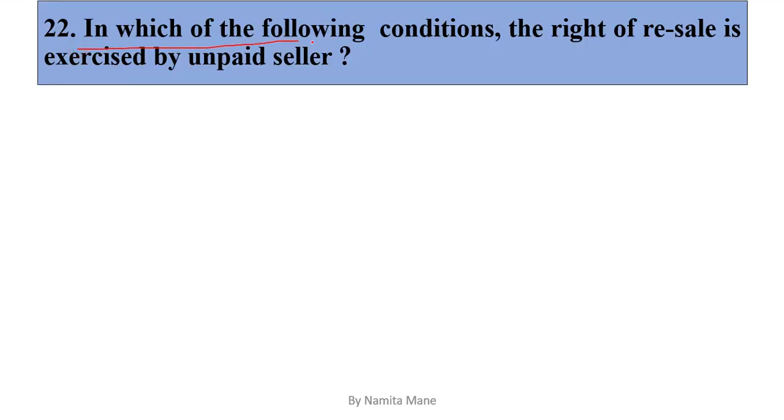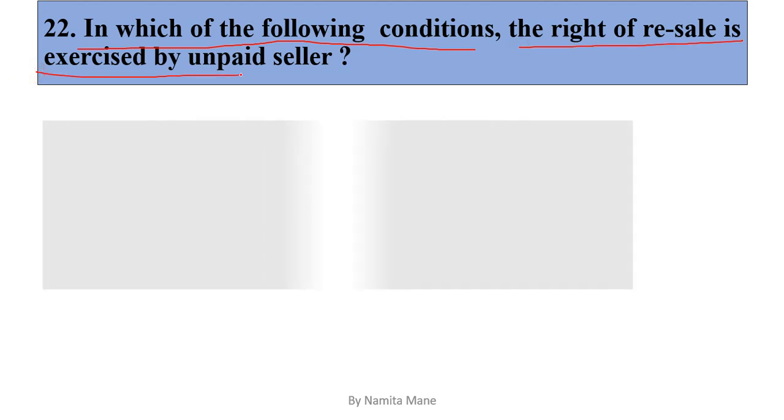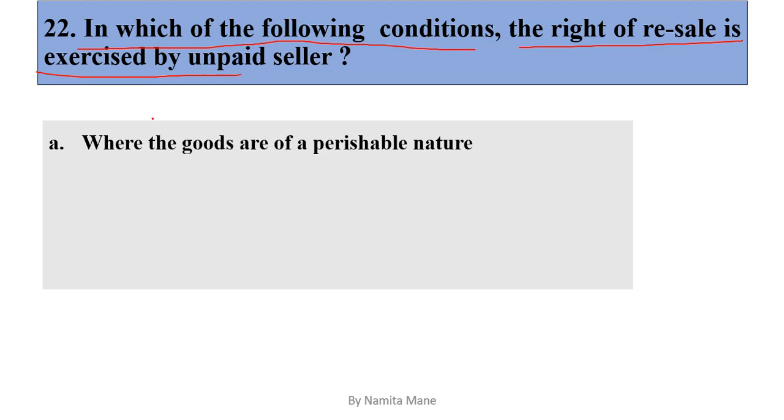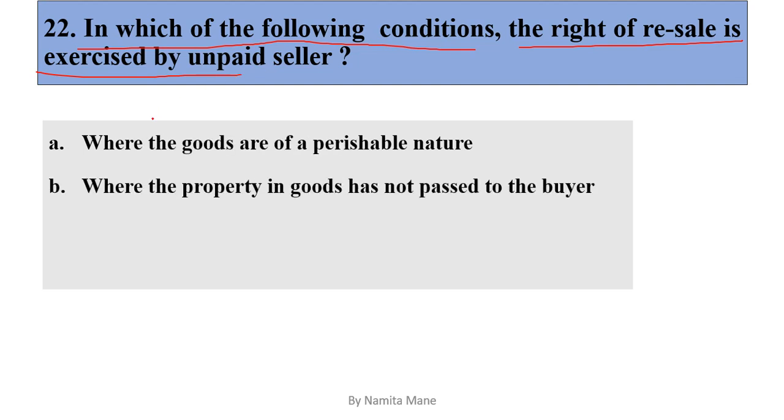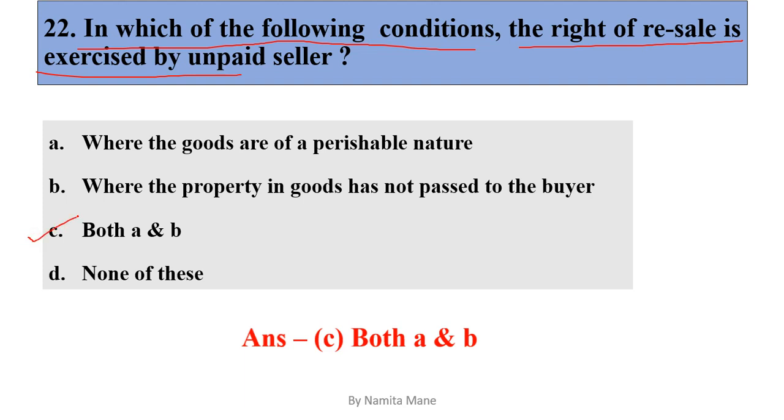Next question. In which of the following condition the right of resale is exercised by unpaid seller? Options are: where the goods are of perishable nature, where the property in goods has not passed to the buyer. Option C, both A and B, or option D, none of this. So the correct answer for this question is option C, both A and B. So when the goods are in perishable nature and where the property in goods has not passed to the buyer, the unpaid seller can exercise the right of resale.